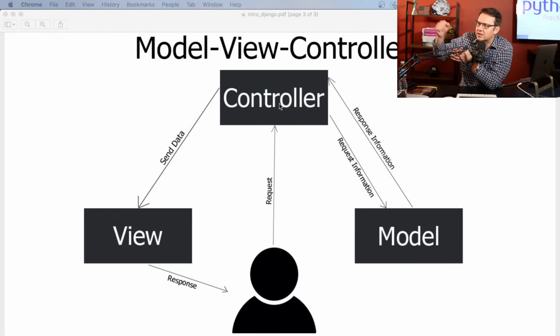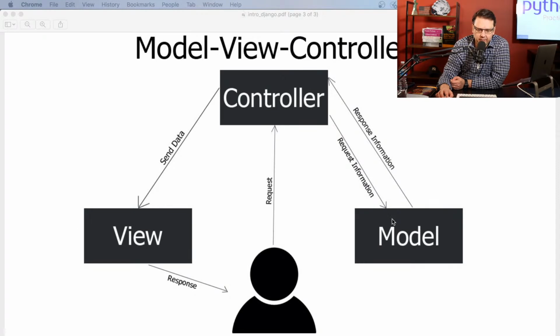Oh, okay, so you're asking for this, I'm going to give you this. You're asking for that, I'm going to fetch you that information. So that's what controller does. And we're going to build one today. And then, based on user request, controller fetches information from model. Model, what is model? Model is a database, all right? So it might request information from that model, or it might write information into a model, right?